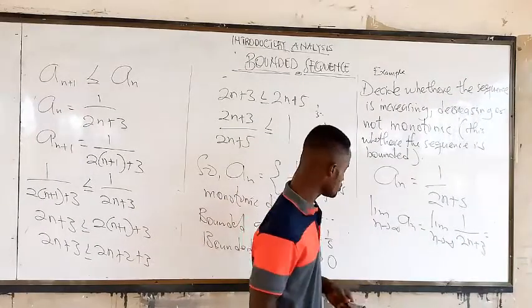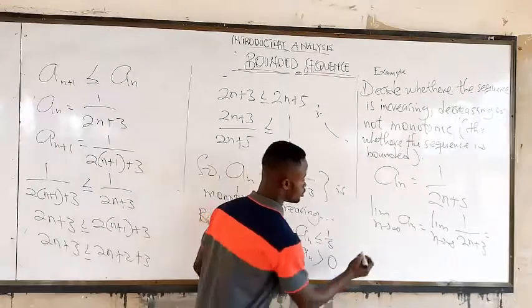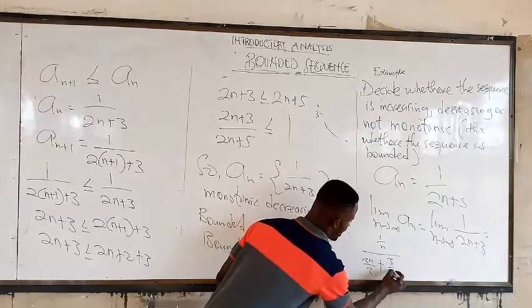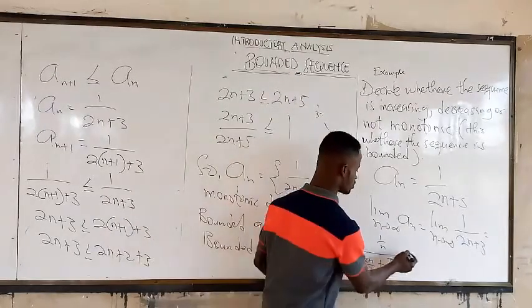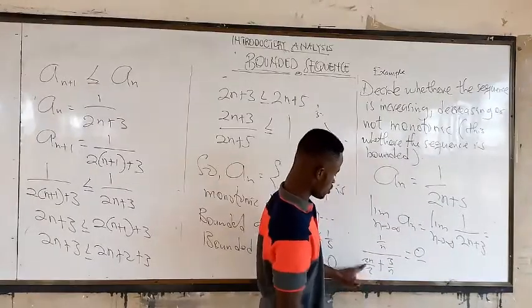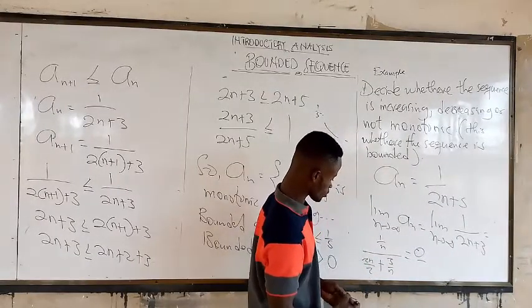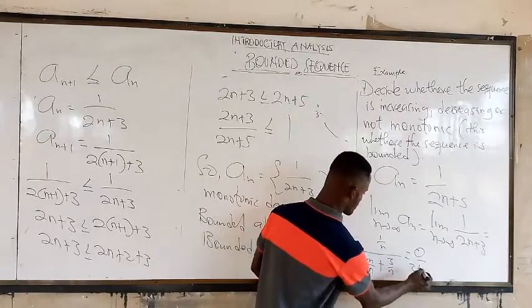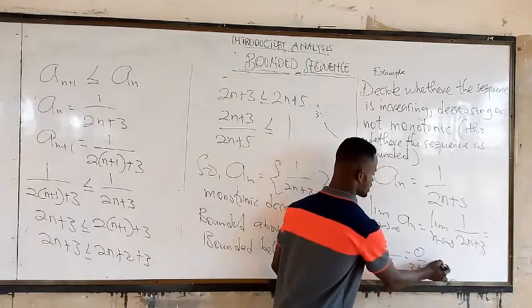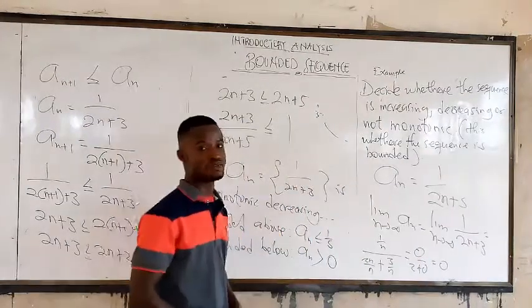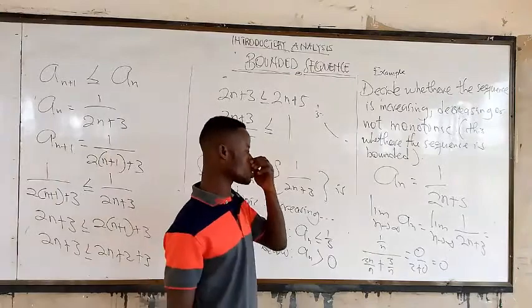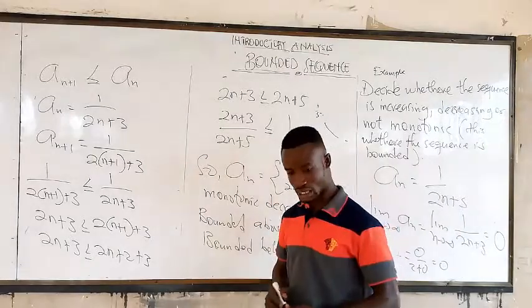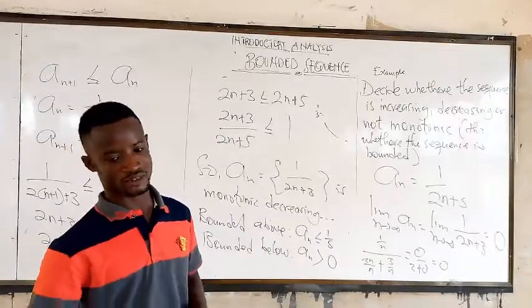You divide by n: 1 over n over 2n over n plus 3 over n. This goes to infinity, you get 0. The 2 over n cancels, here we get 2 plus this goes to 0. So the final answer is 0. So by taking the limit, we can also see that this one will go to 0.